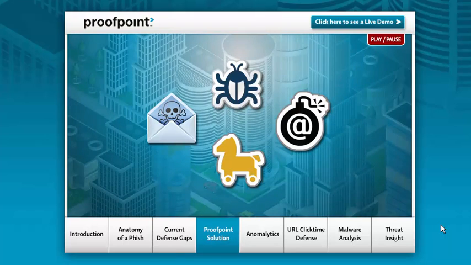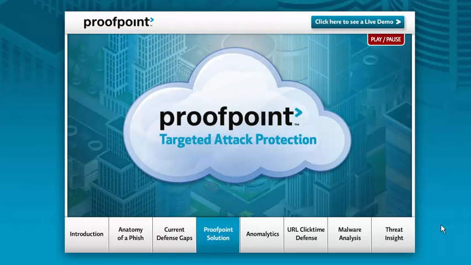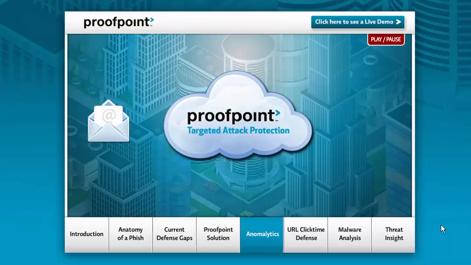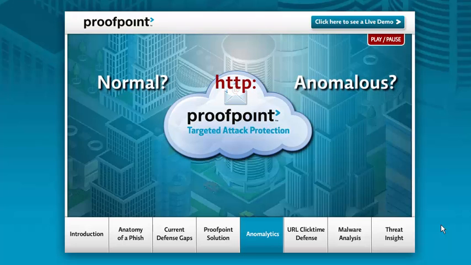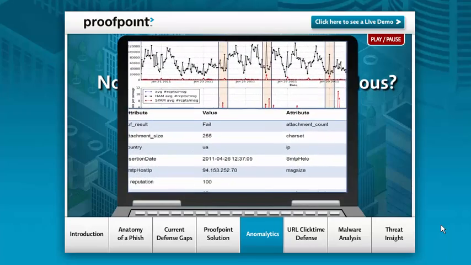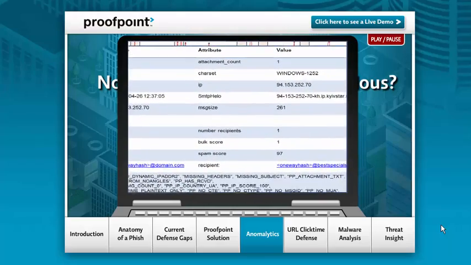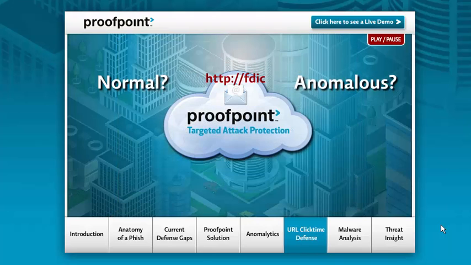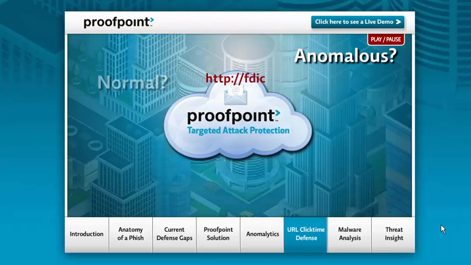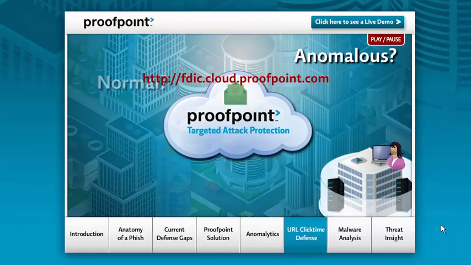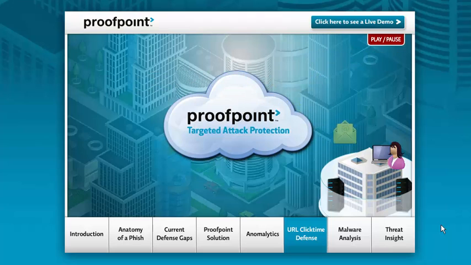So how does Proofpoint defeat these low-volume targeted attacks? The first step that Proofpoint takes is when the Anomalytics service examines the inbound mail's characteristics. Is this inbound mail normal or anomalous relative to the usual email traffic? In this way, Proofpoint can circumvent attackers' use of multiple IP addresses, low volumes, and lack of explicit malware attached. If the mail is anomalous, any URL in the email is rewritten to point at Proofpoint using the URL click-time defense service, and then the email proceeds to the recipient in the company.